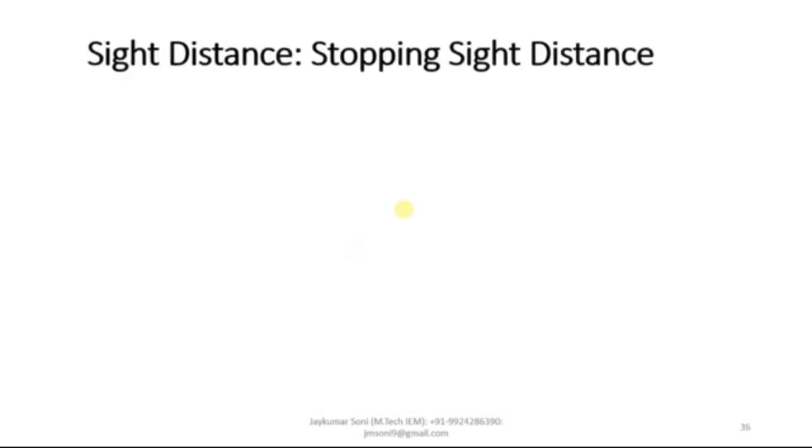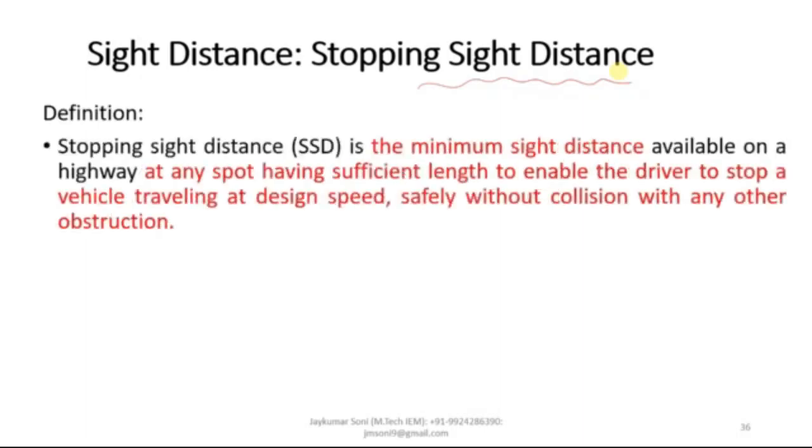Let us talk about the first one, which is stopping sight distance. How can you conceptually understand this particular topic? So this is the definition of SSD. We have already discussed what sight distance is. Now we are moving towards SSD. So friends, stopping sight distance, or SSD, is the minimum sight distance.